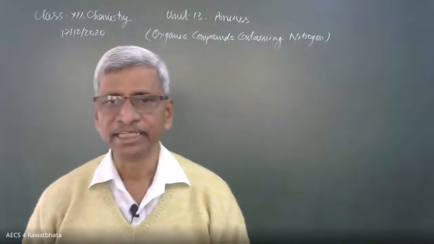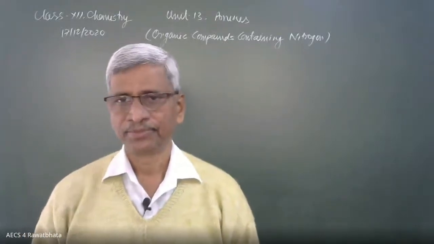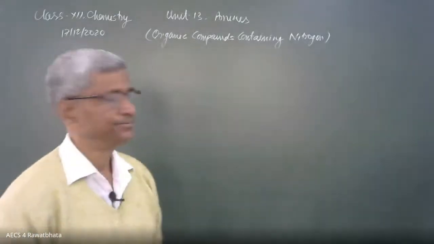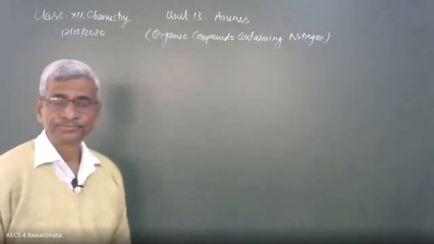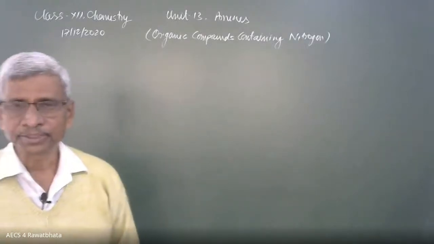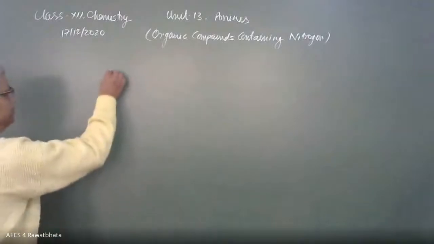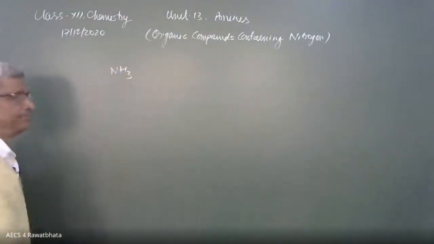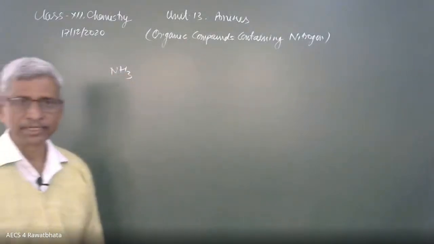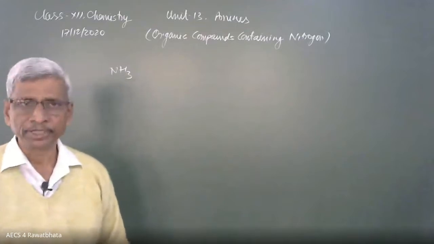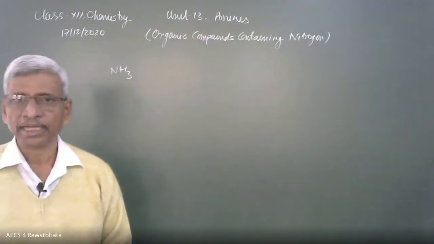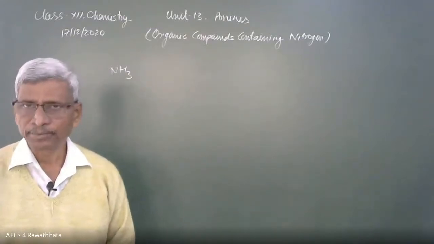In the chapters, the name is given as only amines. So what are amines? Amines are alkyl derivatives of ammonia. Ammonia is NH3. When hydrogen is replaced by an alkyl group, it becomes an ammonia derivative, and this becomes an amine.